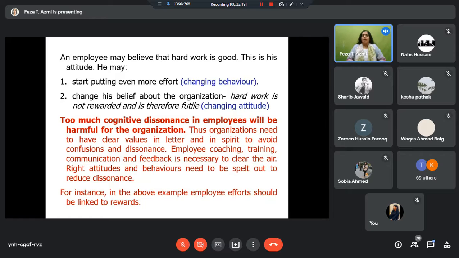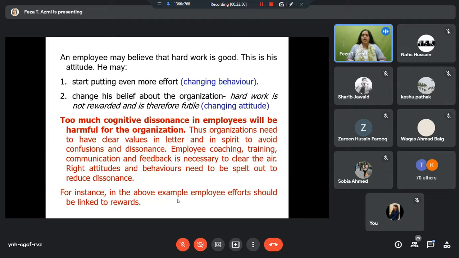So this is how the theory of cognitive dissonance explains that typically attitude will affect behavior, but sometimes because of social pressure or because of many of these things, the attitude-behavior relationship may be low, or it may also be reversed. We may do something which is not otherwise supportive of our attitude, and yet we may justify those things because the situation is such. So this is how this becomes detrimental for the organization. So too much cognitive dissonance will be harmful.